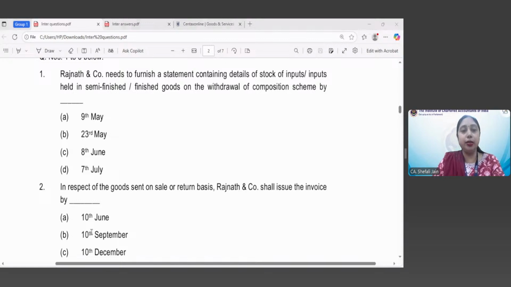Any idea, Astha? Khushi? Actually, this question requires the application of two provisions. First of all, you should know that yes, such a statement is required, and you should know that he can take the ITC of the,